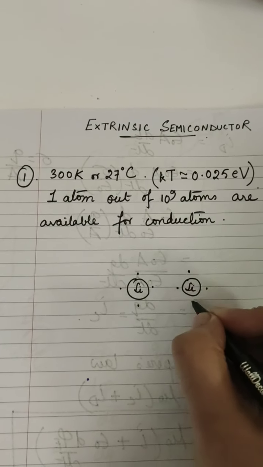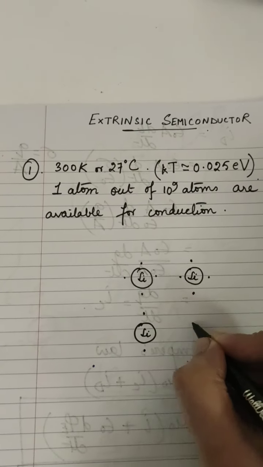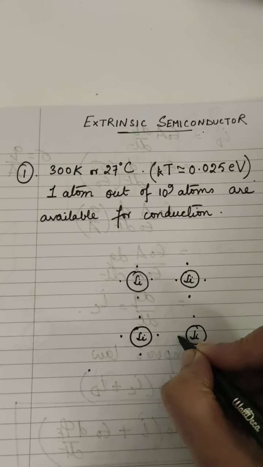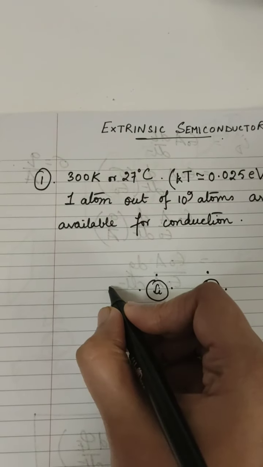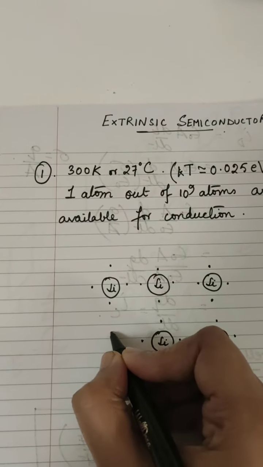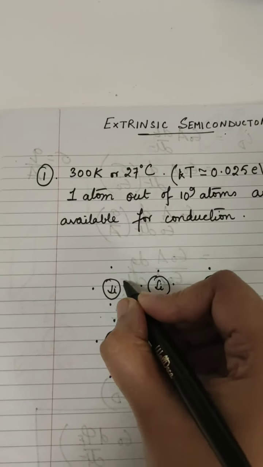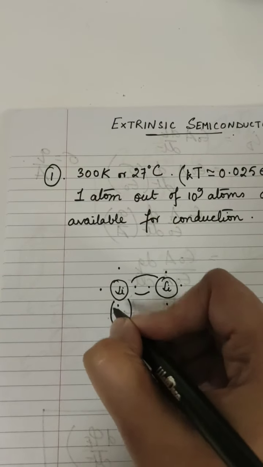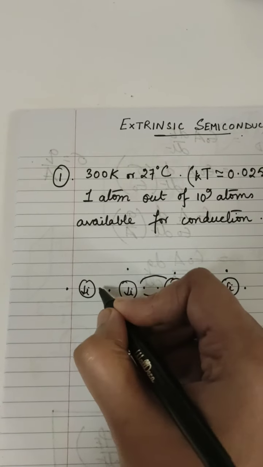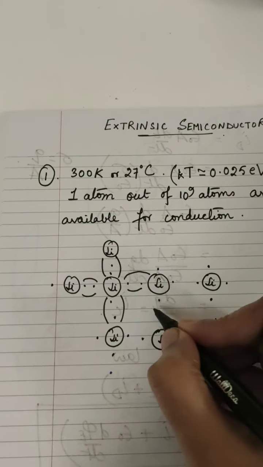So the silicon atoms you are having, I'm talking about intrinsic semiconductor now. Each silicon atom will have 4 valence electrons in its outermost shell, and each valence electron will form a covalent bond with neighboring silicon atoms.